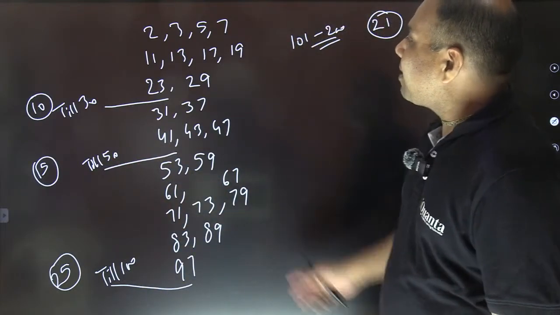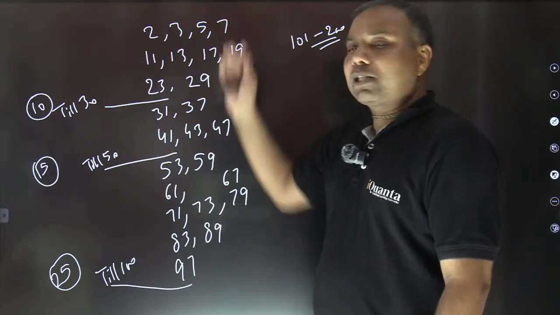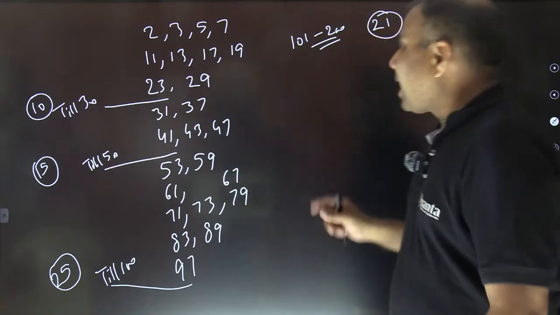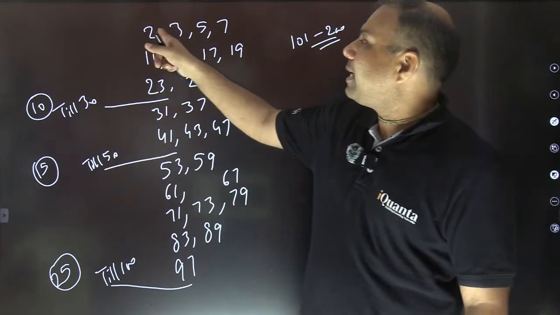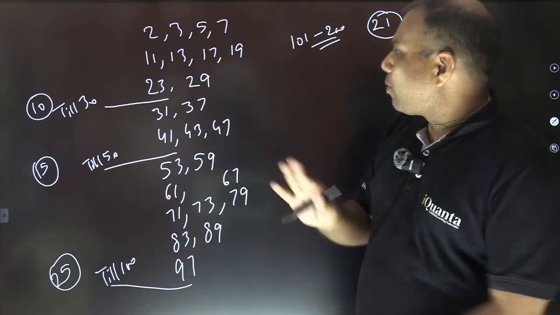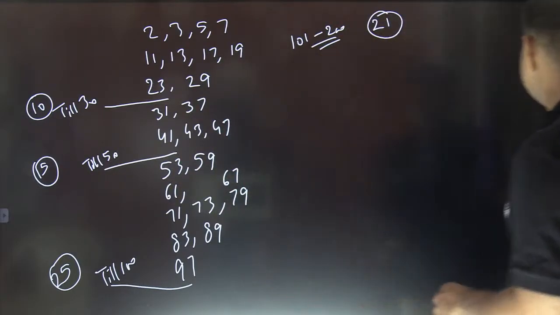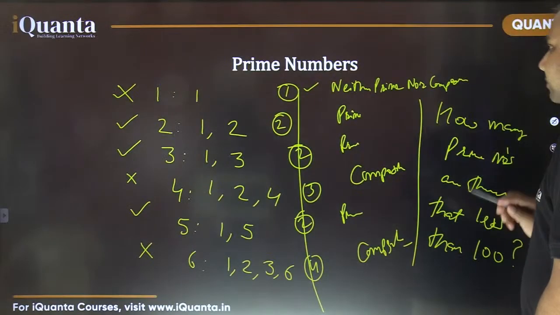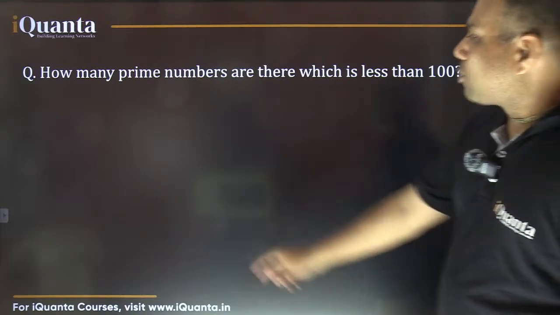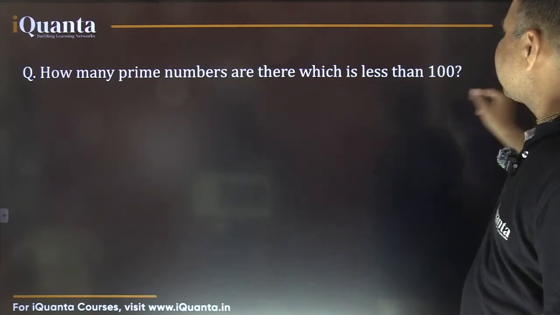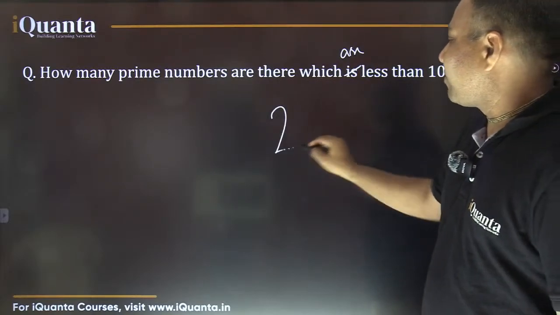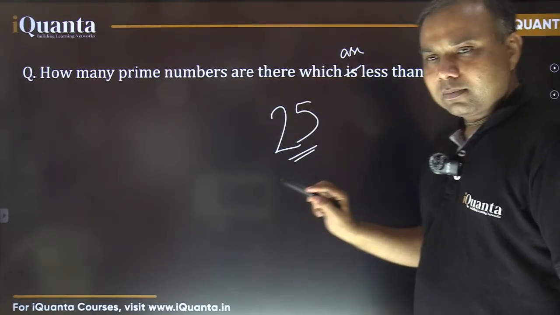Anyhow, we should be familiar with at least this few basic, the initial, the smaller prime numbers. Okay? And we have already seen that there is only one even prime number, others are going to be odd certainly. I hope these basic things are clear. Now let's answer a few questions. Here's the first one. This we have already solved. So how many prime numbers are there which are less than 100? So this is 25.